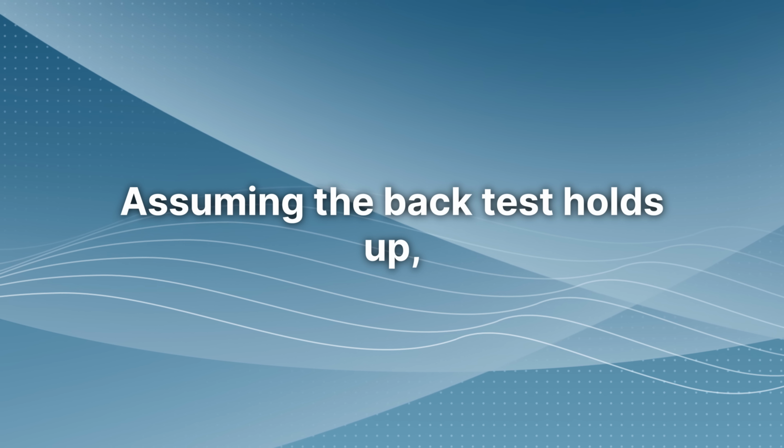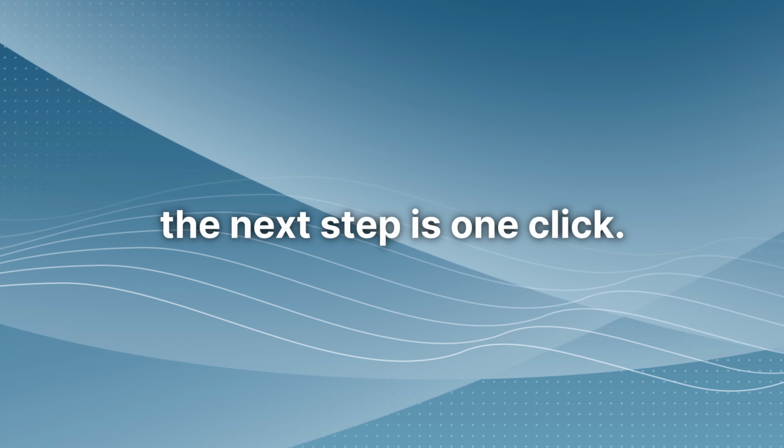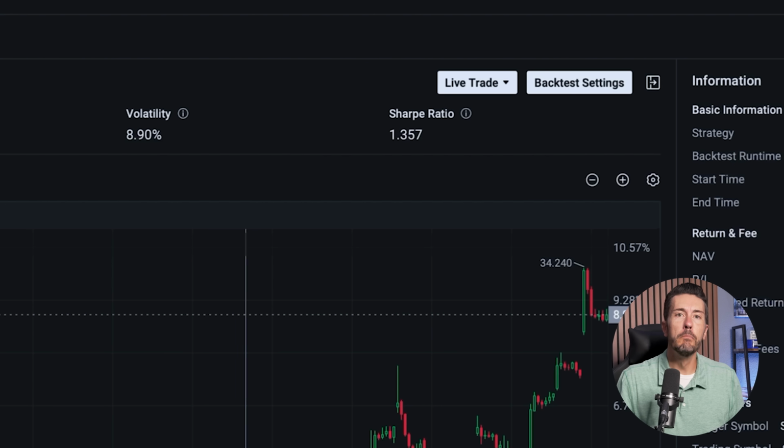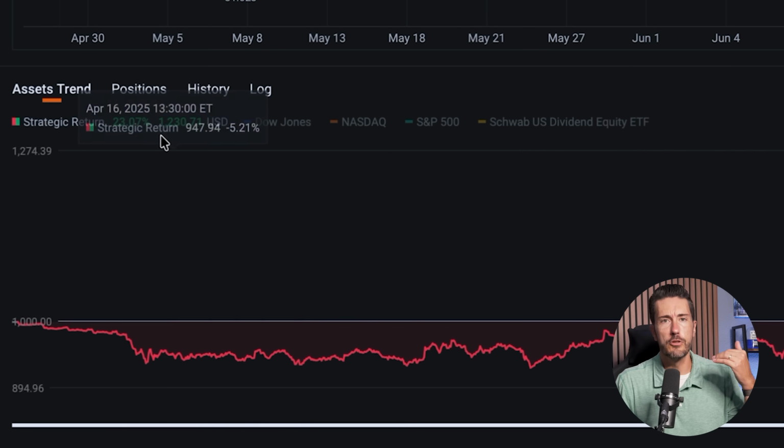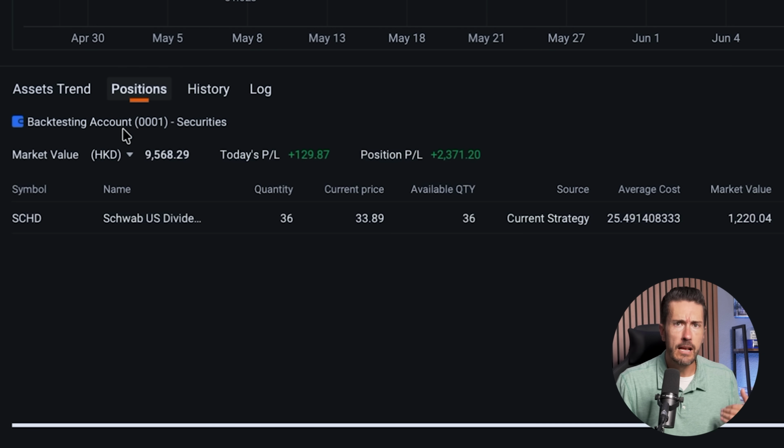Assuming the backtest holds up, the next step is one click. Moomoo moves the strategy from backtest straight into live. You review the live trading settings, agree to the risk disclosure, and from there it runs on its own. You can still watch the running logs, of course, the order status, the profit and loss, anytime that you check in. But the day-to-day decision of having to remember to log in, think about it, buy the share, all that stuff, that's off your plate. It's all running in the background.